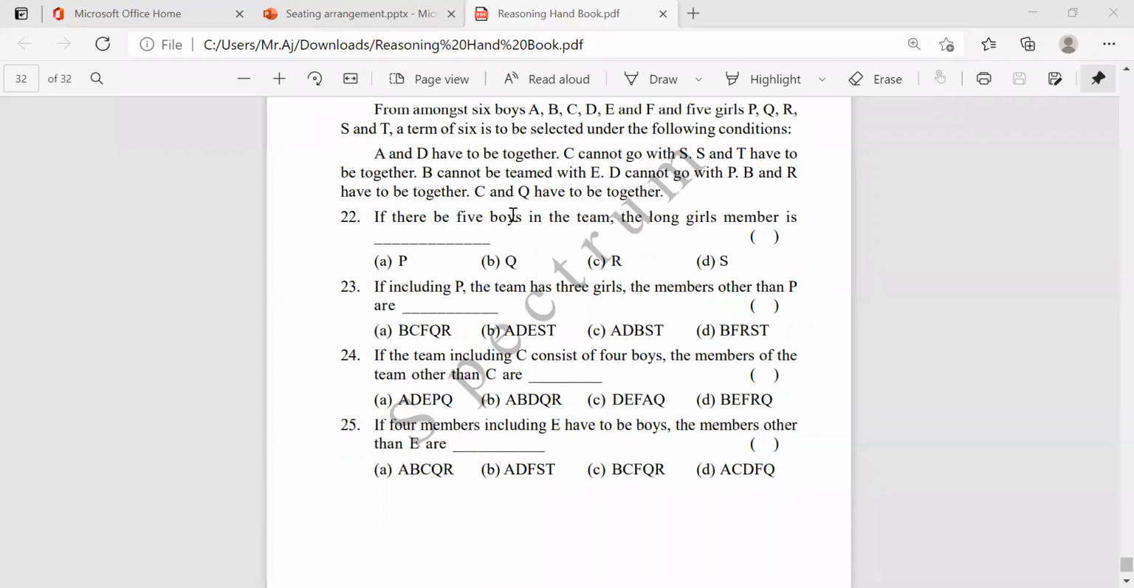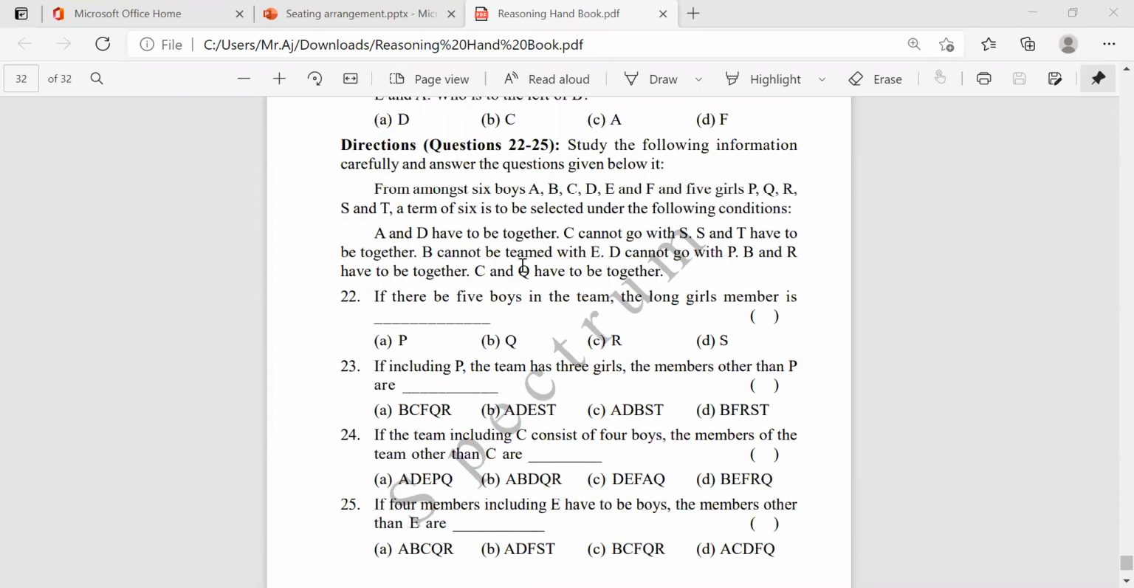If there be 5 boys in a team, along with girls, how many members is there in total? Team of 6 we required. Okay, if there be 5 boys, then who is that girl along with that 5 boys? Okay, just consider the situations here.